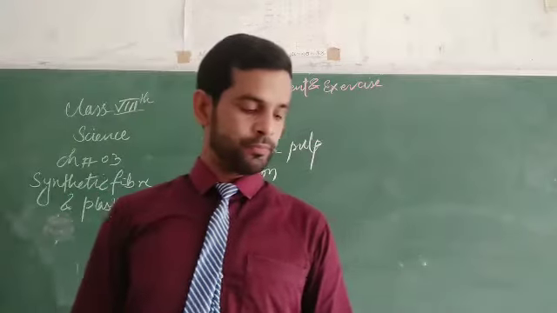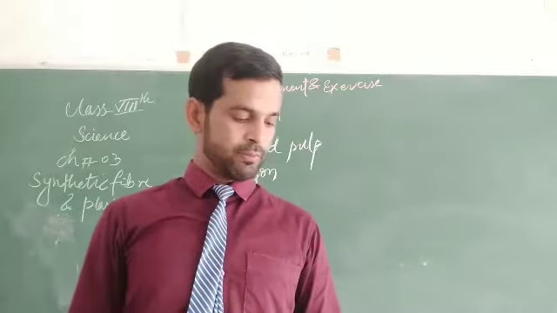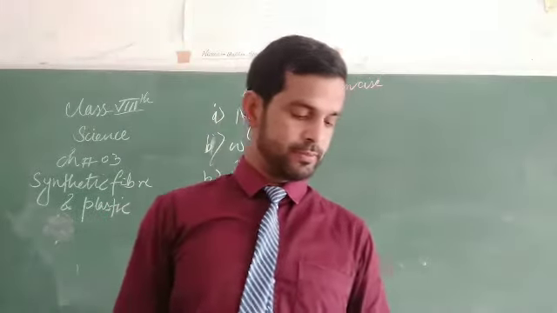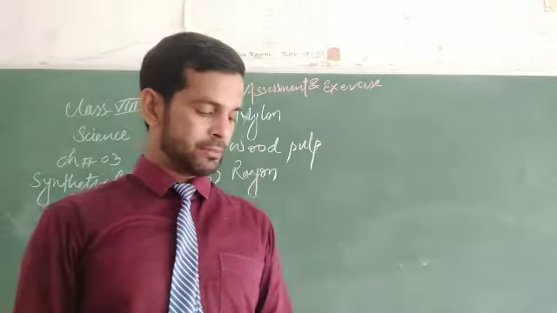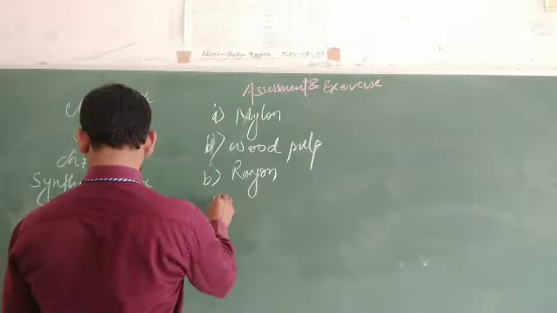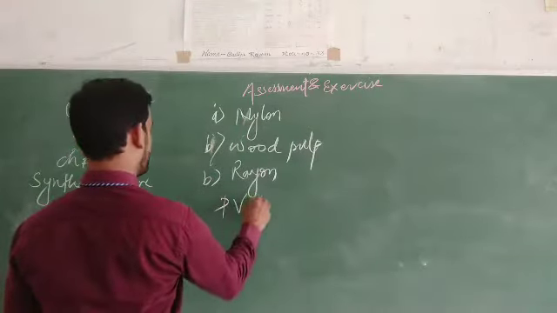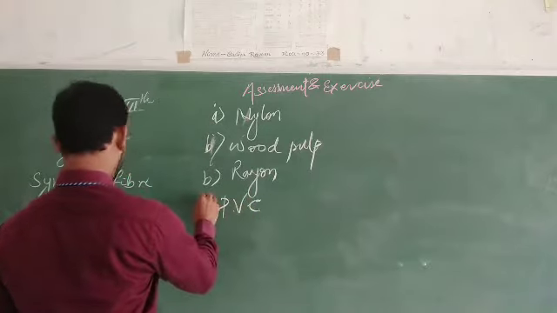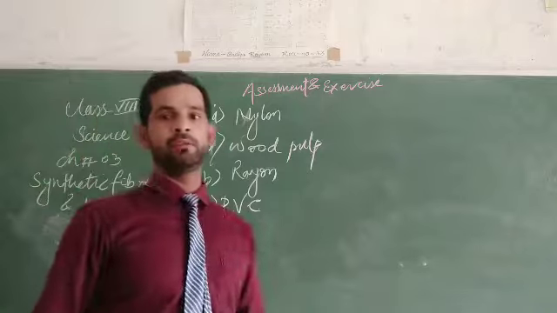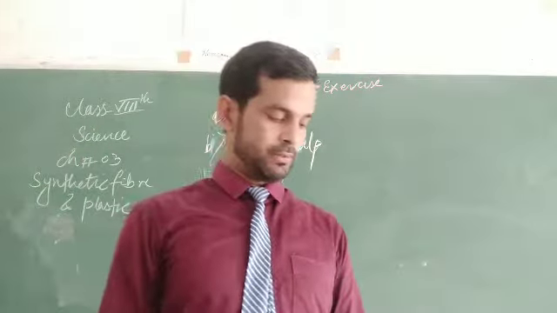Next is 3. The most suitable material for the preparation of handles of cooking utensils is polythene, nylon, bakelite, PVC. That is PVC, polyvinyl chloride.